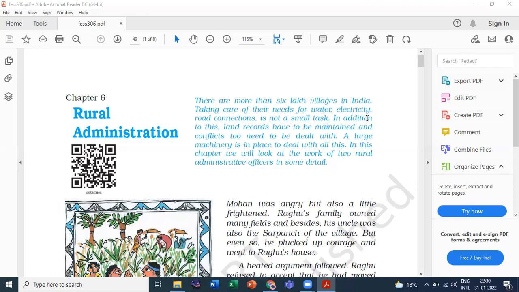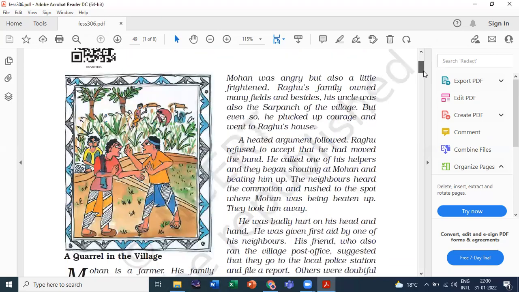Here you can see that there are more than 6 lakh villages, taking care of their needs and the remaining is not a small task. In addition, land records have to be maintained, and conflicts and everything. That's why we need administration at the rural level. This is your answer. Now let's start with the below.